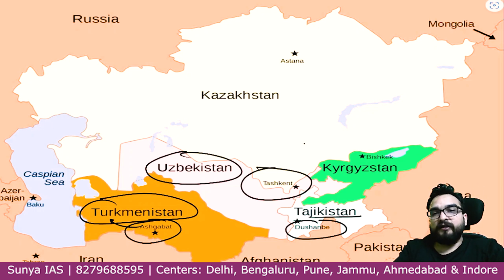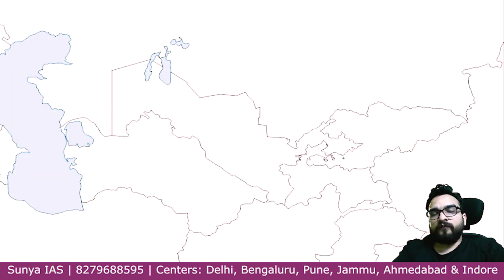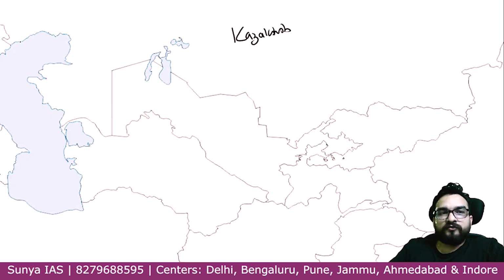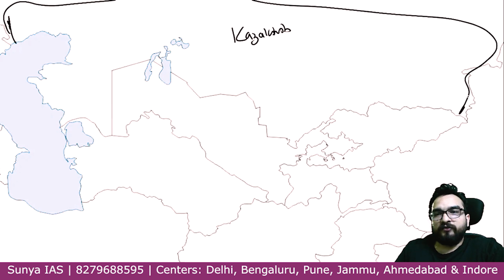Try to fill it in the blank map guys. See this particular area guys. This is whole Kazakhstan. So over here, this is a bit zoomed map I guess, right? This is whole Kazakhstan over here. From here China will start now. Downwards you will see Uzbek, then Turkmenistan. You know that Uzbek is not touching Caspian Sea.